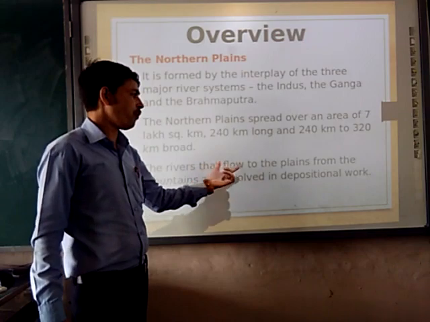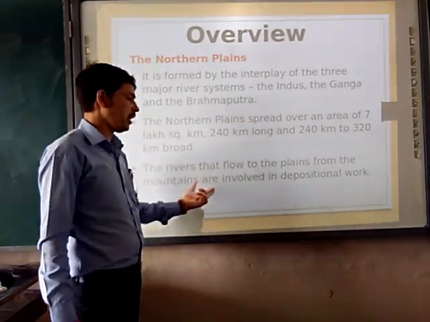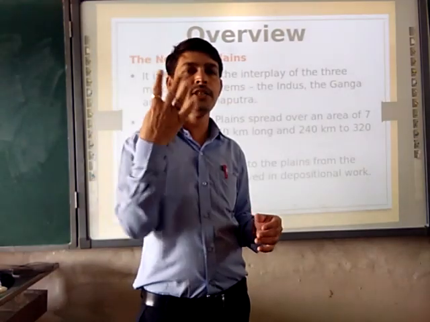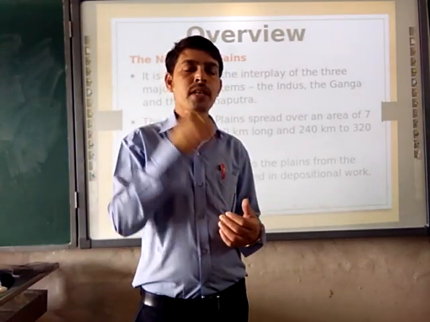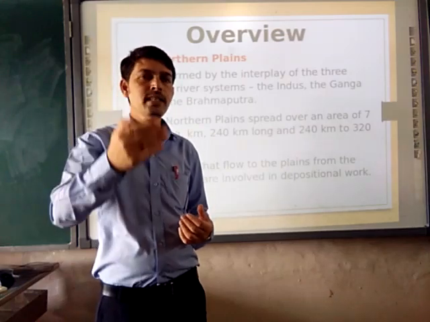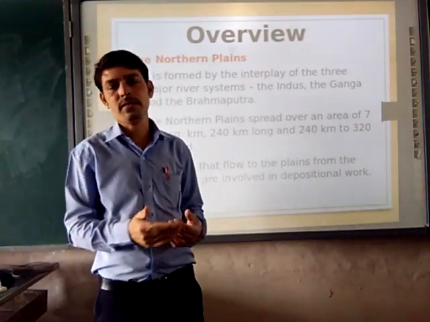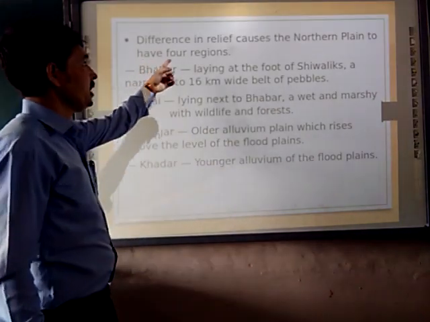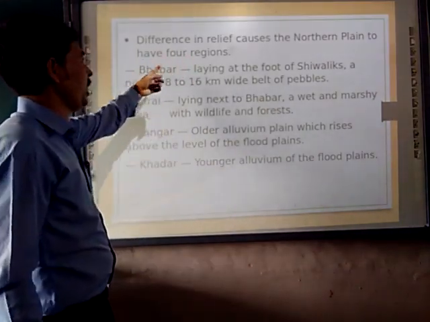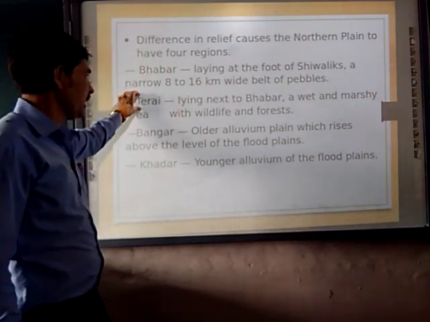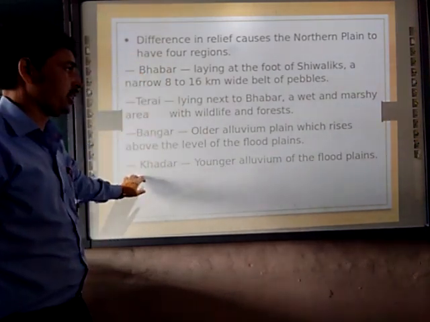The rivers that flow to the plain from the mountains do depositional work, and this work is categorized into 4 topics: Bhabar, Terai, Bhangar and Khadar. The difference in relief divides the northern plain into these 4 regions: Bhabar, Terai, Bhangar and Khadar.